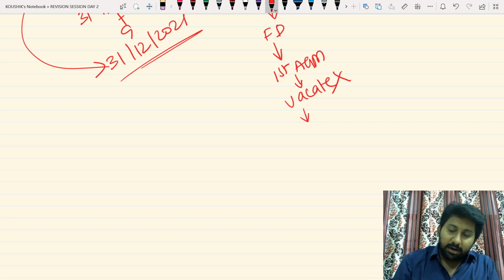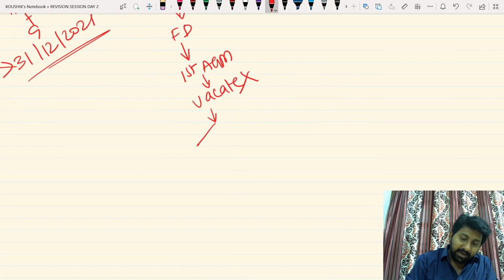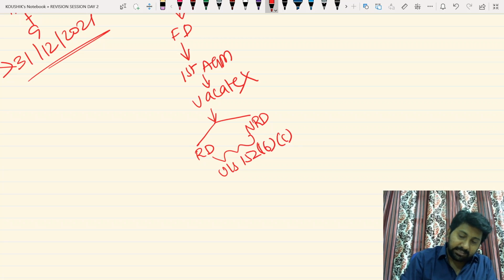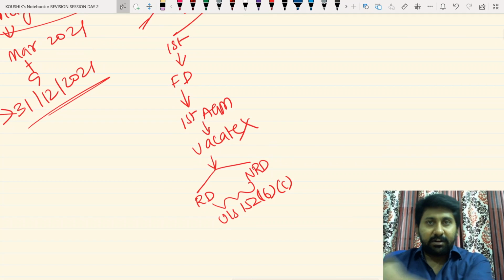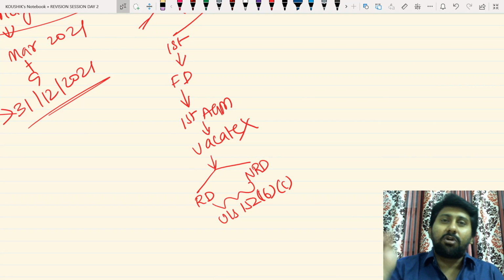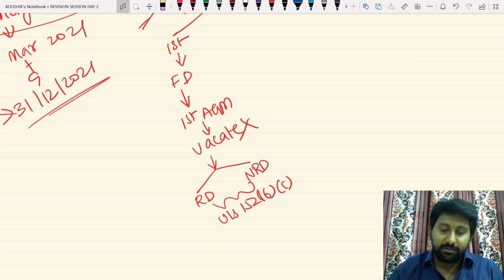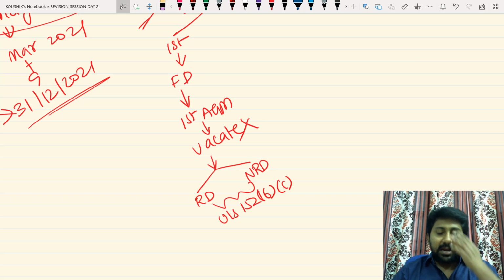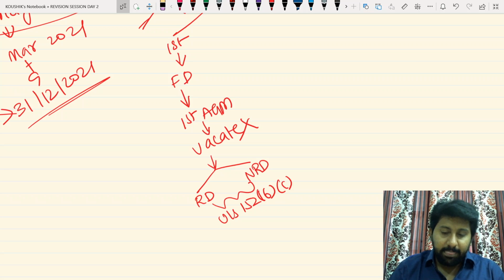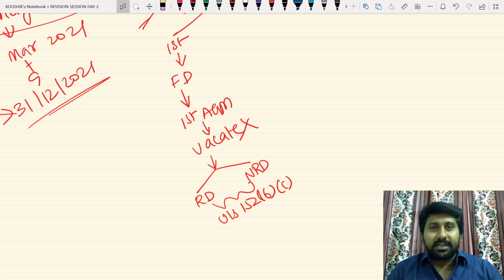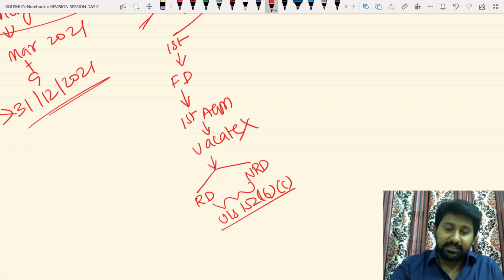They can continue in the office and get nominated either as a rotational director or non-rotational director under section 152 subsection 6 clause C. We will come to 152(6) because it is a revision session. The persons who are listening will already know what is 152(6)(c). So the first directors need not vacate at the first AGM. They can continue till the first AGM, and even in the first AGM they need not vacate. They will be nominated either as a rotational director or non-rotational director under 152(6)(c).